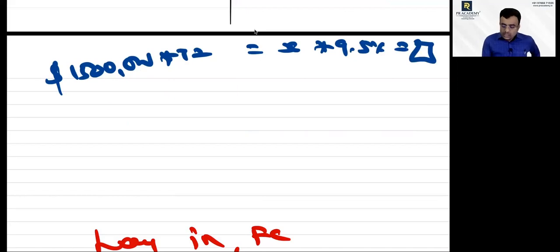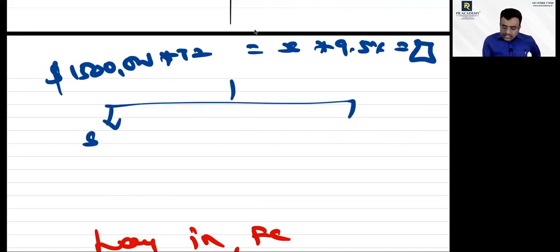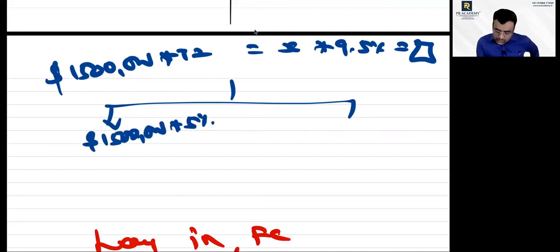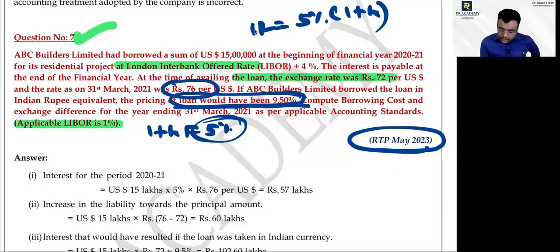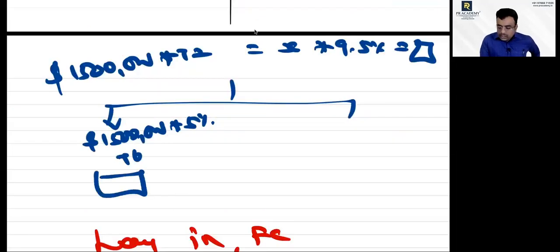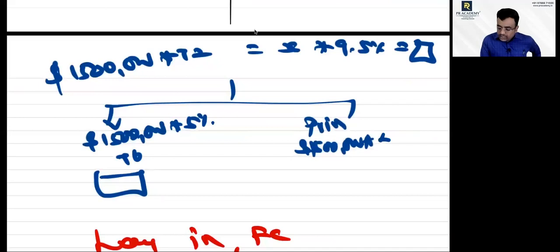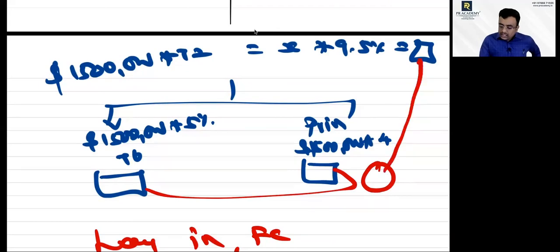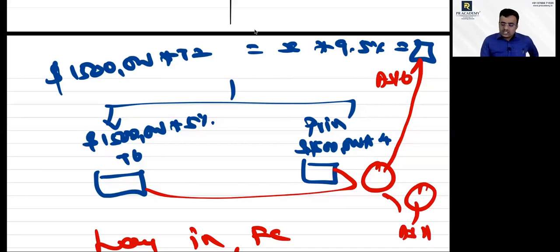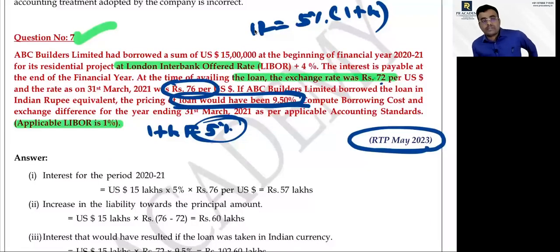Since it was borrowed in foreign currency, 15 lakhs into 5% interest amount into the end of the year rate of 76. So into 76 you will get the interest amount. When it comes to principal amount, $15,000 into, see, at borrowing 72 increased to 76, into 4 you will get something. Yes or no? Yes, sir. Now make a total of this. Till this extent it is AS16, the balancing figure is AS11. Yes or no? Yes, sir. Very important, because it is a recent RTP question, it may come in the exam, don't miss it.